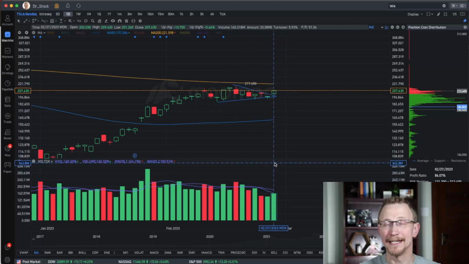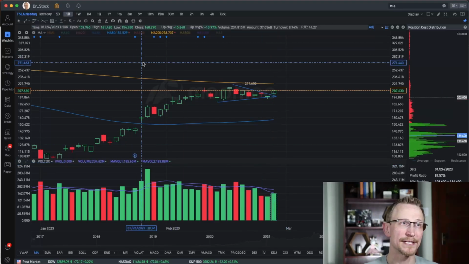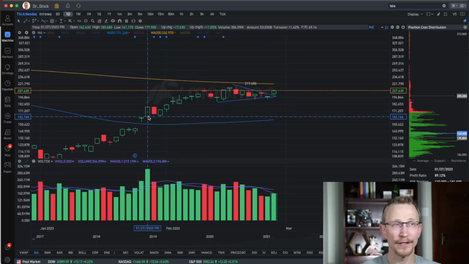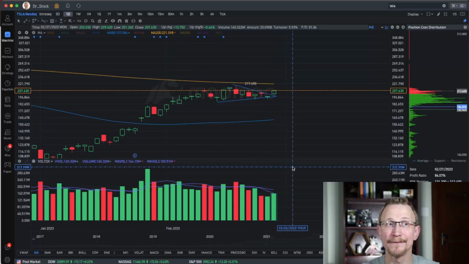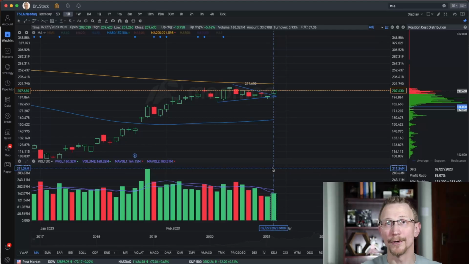We don't see igniting volume coming out of here, such as what we had back here on the 27th of January, that was much bigger volume. If we saw that same volume over here, where we broke up above that top line that I have for you on the wedge, then we could consider a true, real big conviction breakout. We just don't see it happening yet.